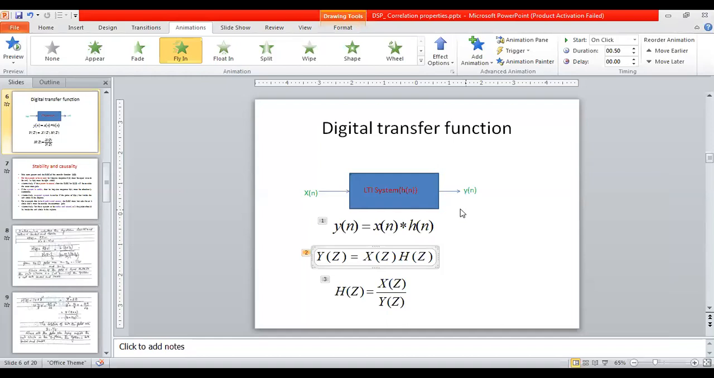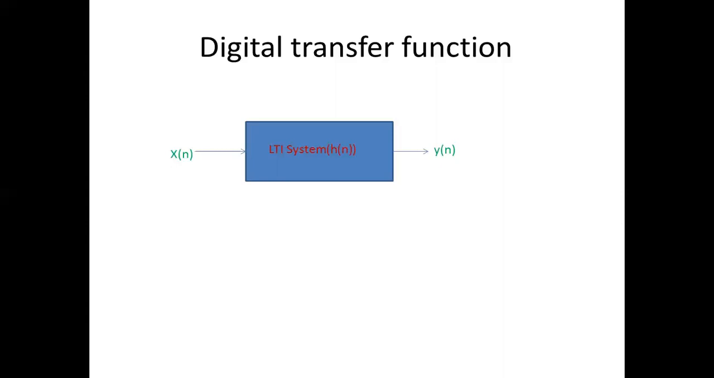Now, if you look at this diagram, what can you understand from it? I will consider an LTI system with impulse response h of n, and the input for this LTI system is x of n. If I want to calculate y of n, what can I write? I can write it as y of n equals x of n convolved with h of n.